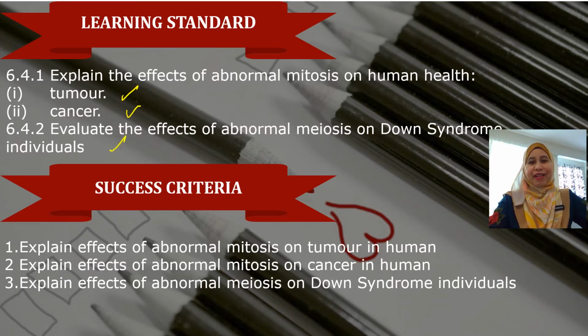The success criteria: number 1, explain the effects of abnormal mitosis on tumor in human. Second, explain the effects of abnormal mitosis on cancer in human. Third, explain the effects of abnormal meiosis on Down syndrome individuals.